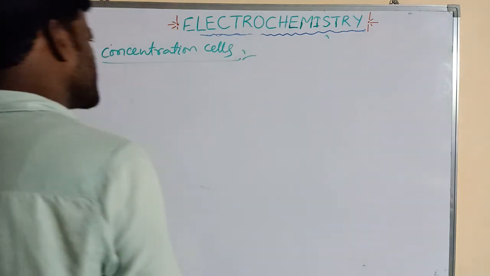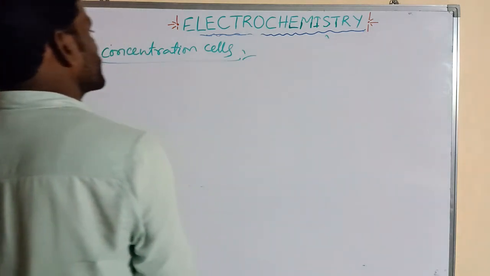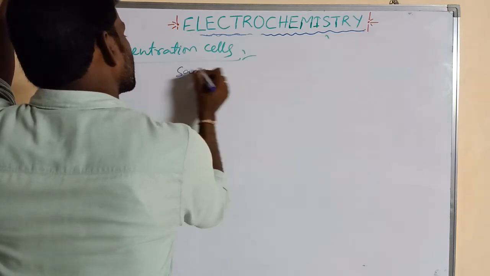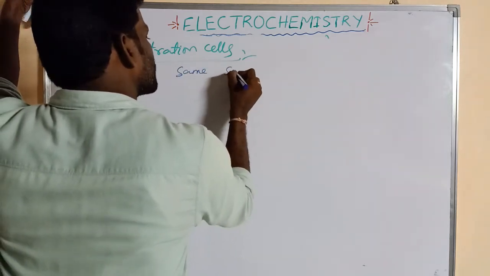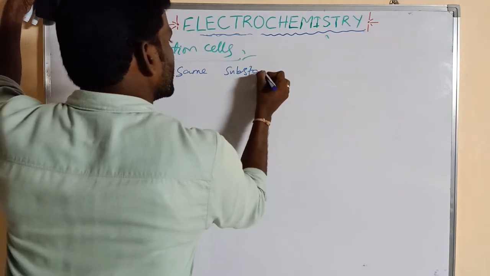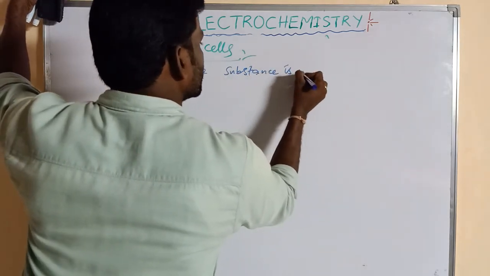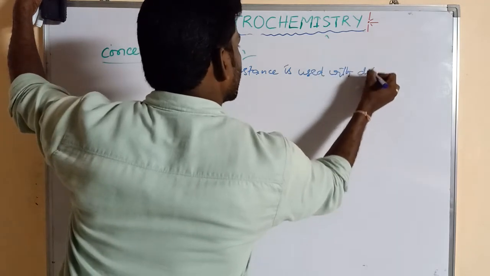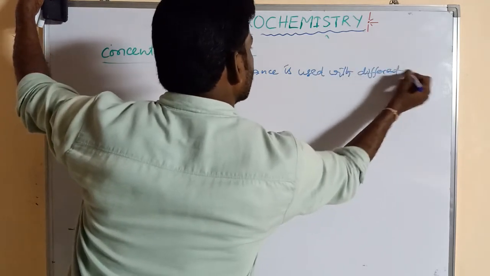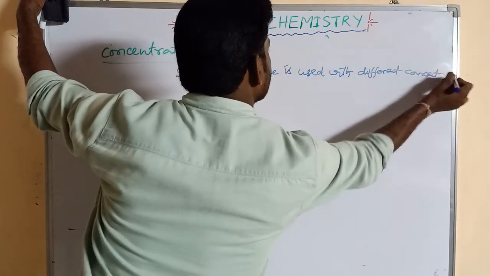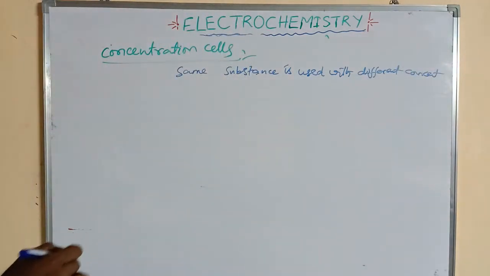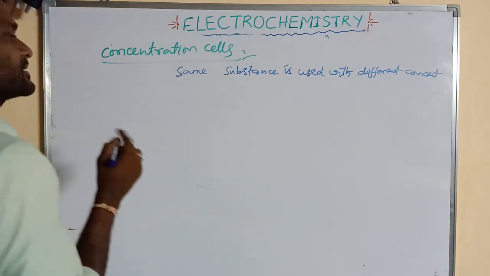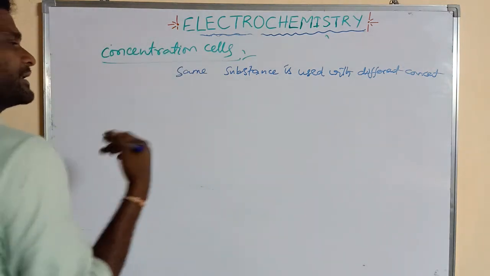So in concentration cells, the same substance, the same electrolyte, is used with different concentrations. In both cells, the same substance can be taken, but with different concentrations. For example, we can take a Daniell cell.